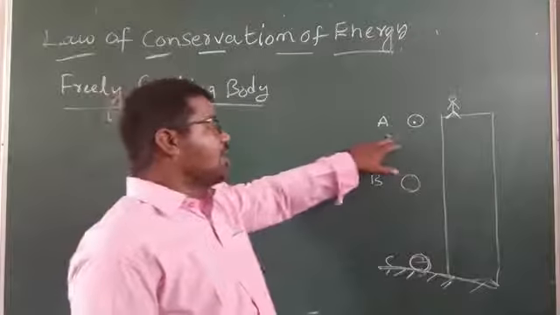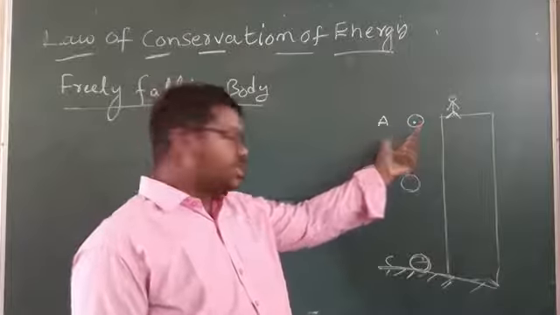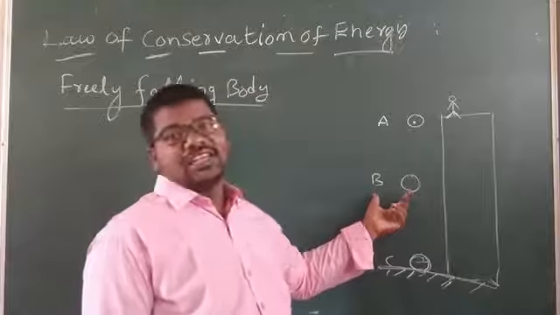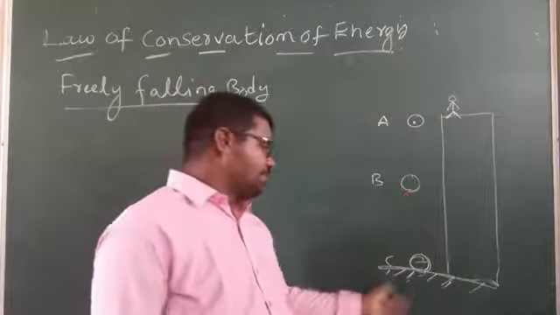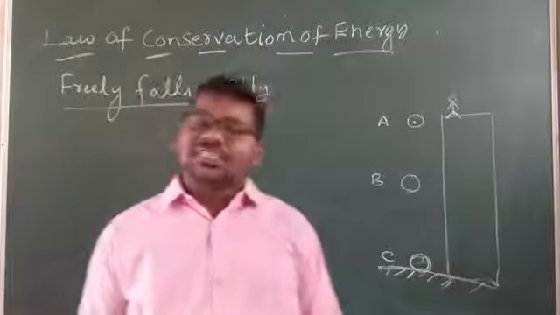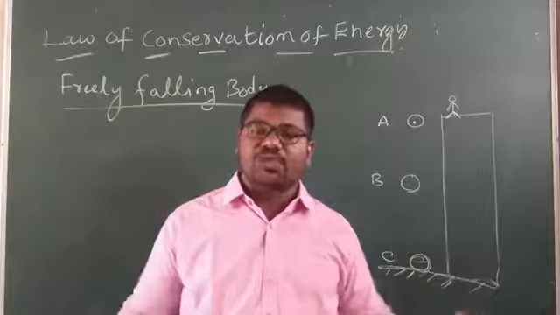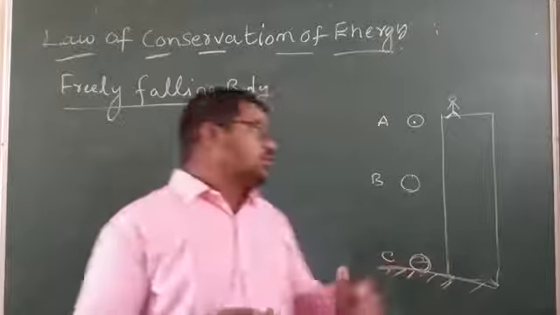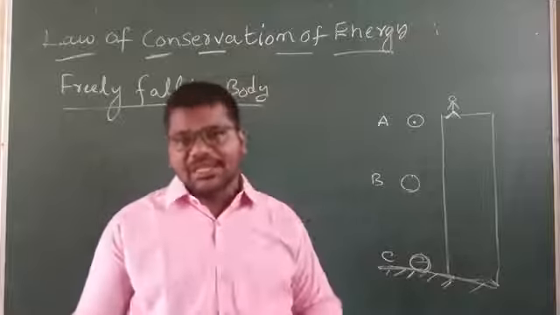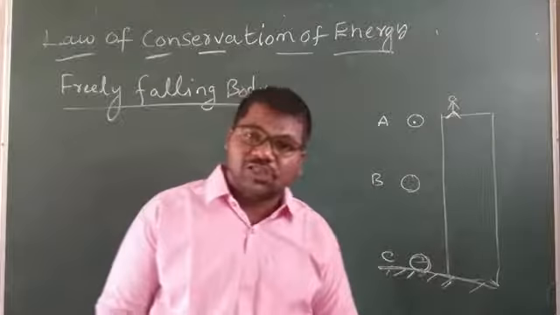At point A, at point B, and at point C we have to calculate the potential energy and kinetic energy, and then sum them. From that we verify the law of conservation of energy.